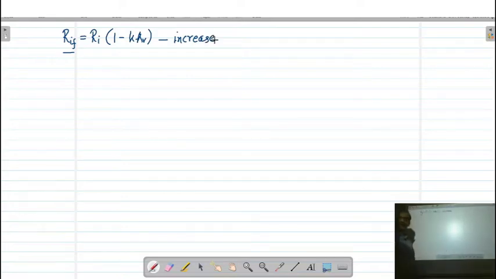Normally, for an ideal amplifier, the input resistance should be very large. So here, due to the feedback, it is going to increase, which means our amplifier becomes more ideal.